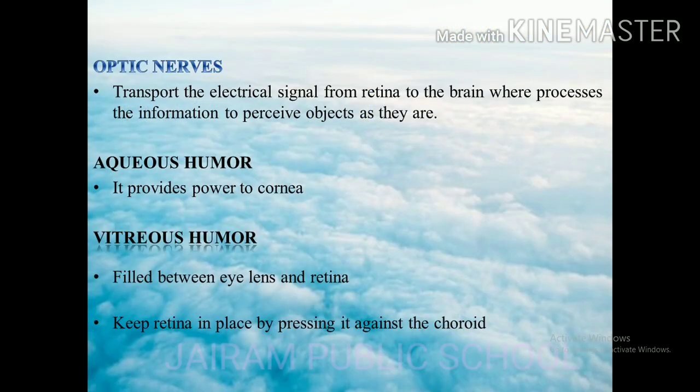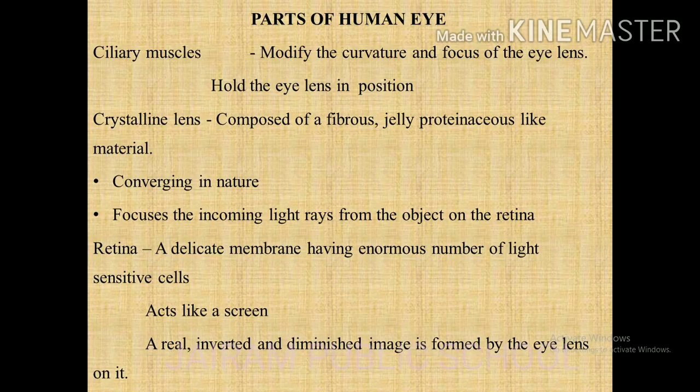Next, about the optic nerves. The optic nerves transmit the visual information from the retina to the brain. Come to the retina. The retina is the light-sensitive surface of the eye, on which the image is formed. It contains a number of light-sensitive cells. Two types of cells are there, rod cells and cone cells.